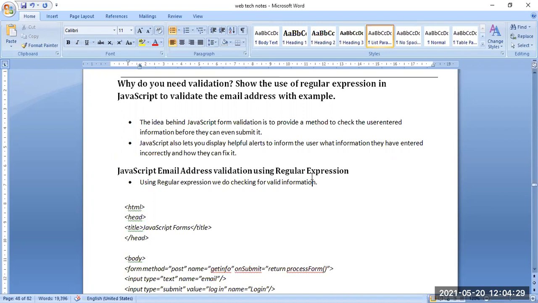This is the purpose of validation: that all the things have been checked by me, and then the user can submit the final option. JavaScript allows us to display helpful alerts to inform the user what information they have entered incorrectly and how they can fix it.